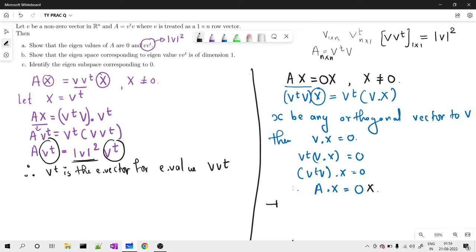Hence, this implies my x is an eigenvector. x is an eigenvector for eigenvalue 0. So my 0 is also an eigenvalue with corresponding eigenvector x. But what is x? x is nothing but a vector orthogonal to V. Now the question arises: will there exist a non-zero vector orthogonal to V? We need to answer this question, right?